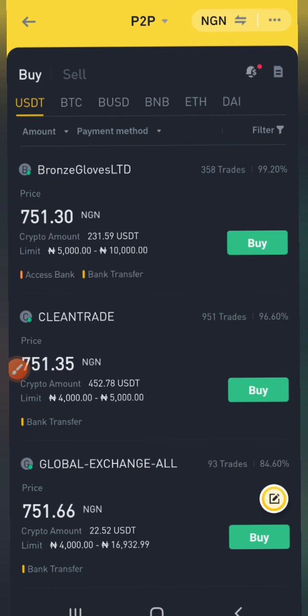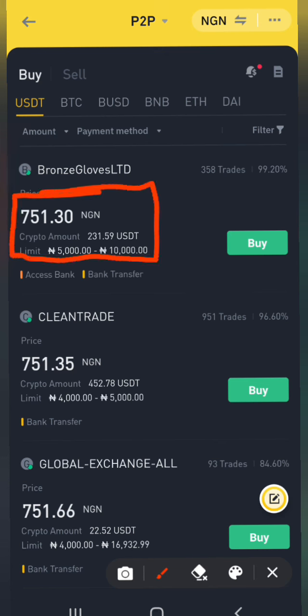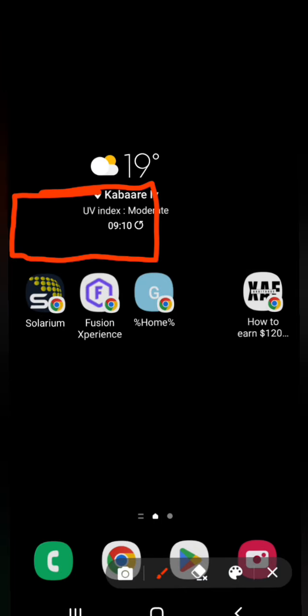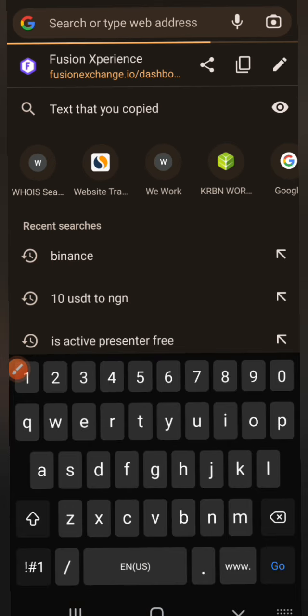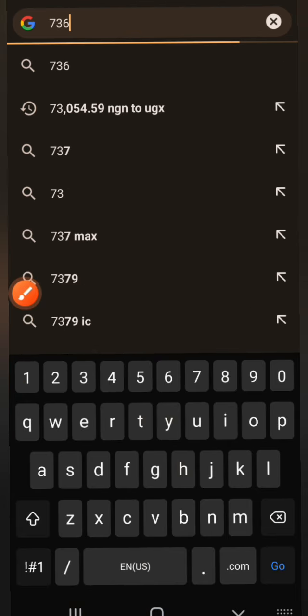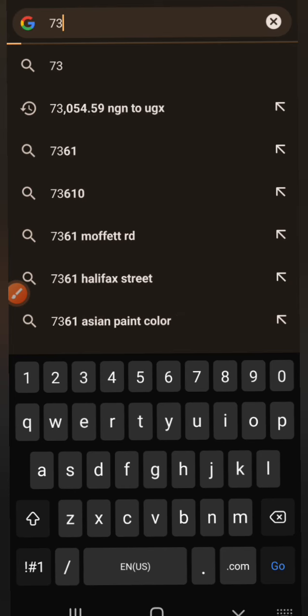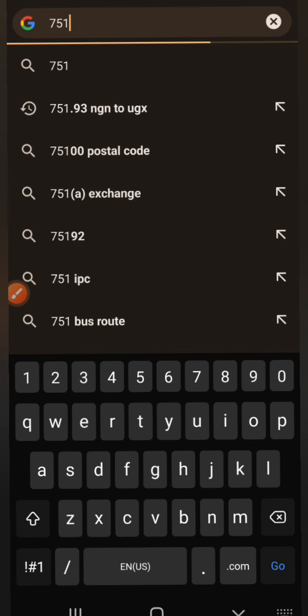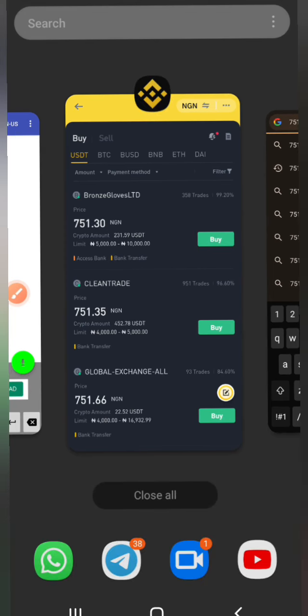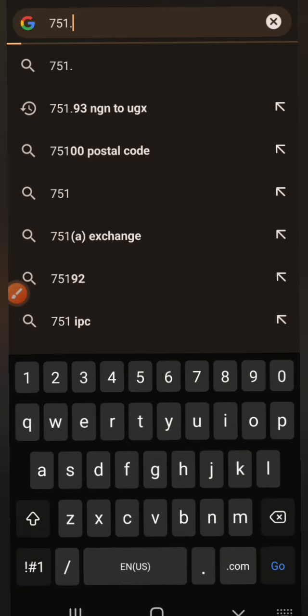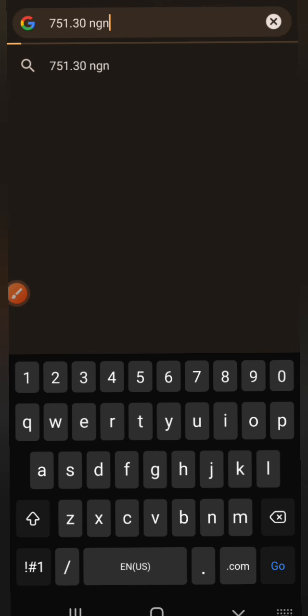Now let me show you the most exciting part right here. If we get to this 751.30, let's go to Google. On Google we put 751.30, this is Nigerian Naira.